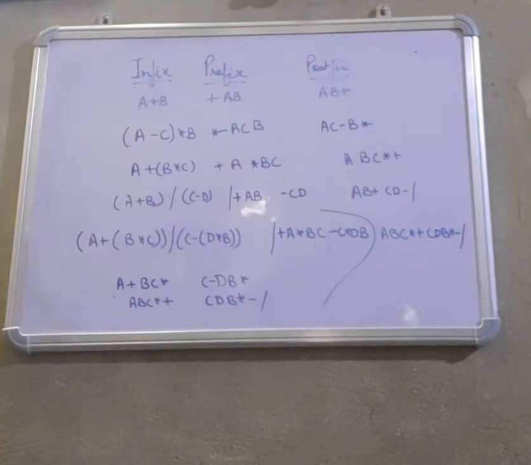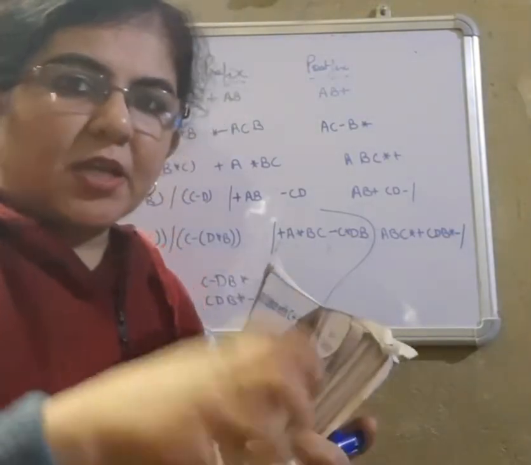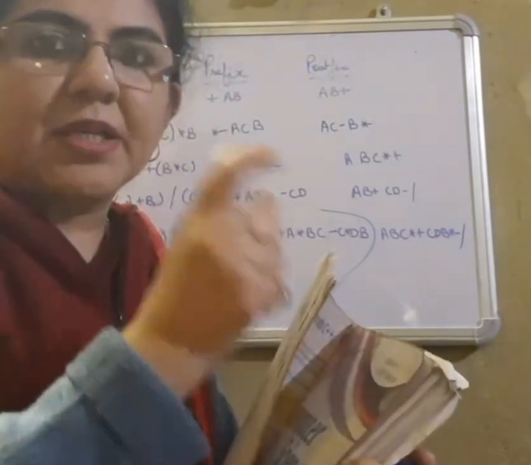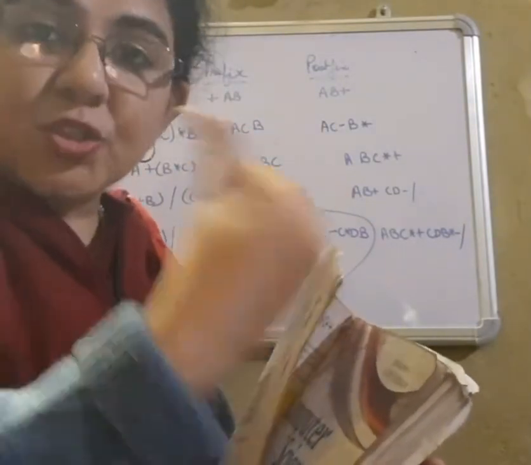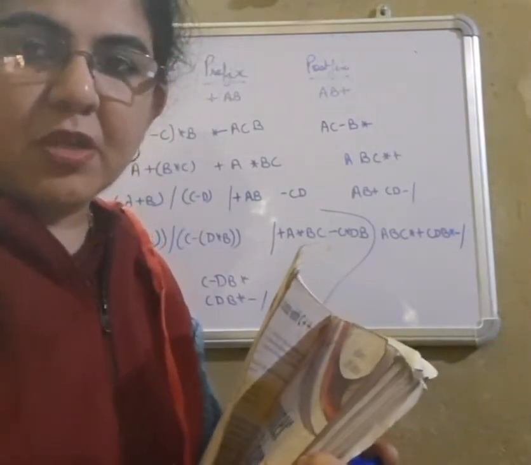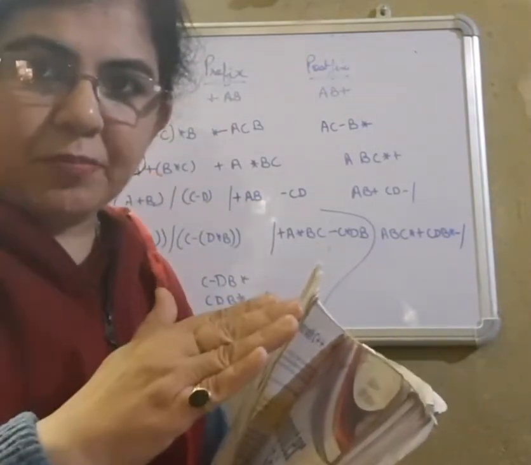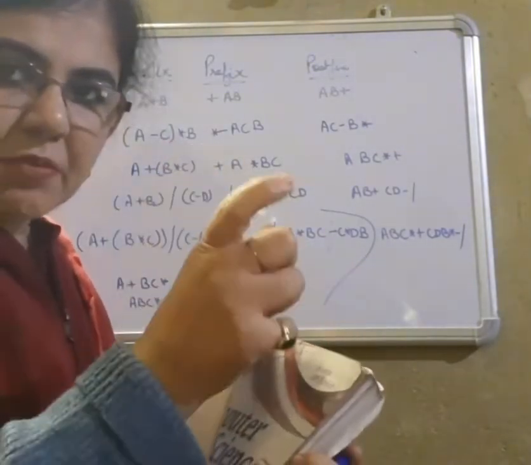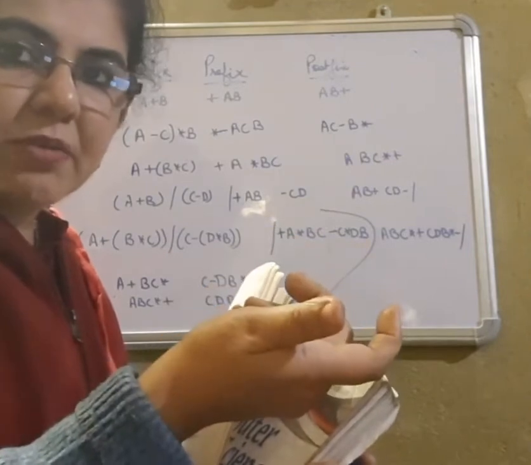The only thing you people have to understand is that if there is a bracket and the bracket has even a small operator, minus or plus, place it just after the bracket. Don't place it so far away from that expression. This will make your answer wrong. Right? Because according to PEMDAS, whatever is inside the parenthesis will be evaluated first.